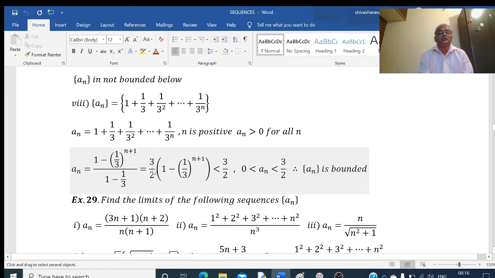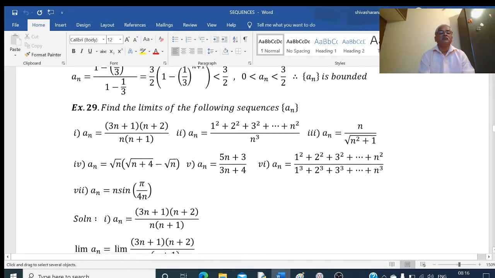So here, if I multiply this, 3 by 2 minus something is there. So 3 by 2 minus something means it is less than 3 by 2. So that is, this is less than 3 by 2. An is less than 3 by 2. An is greater than 0. That is, an has a lower bound as well as an upper bound. Therefore, this is a bounded sequence. Okay.